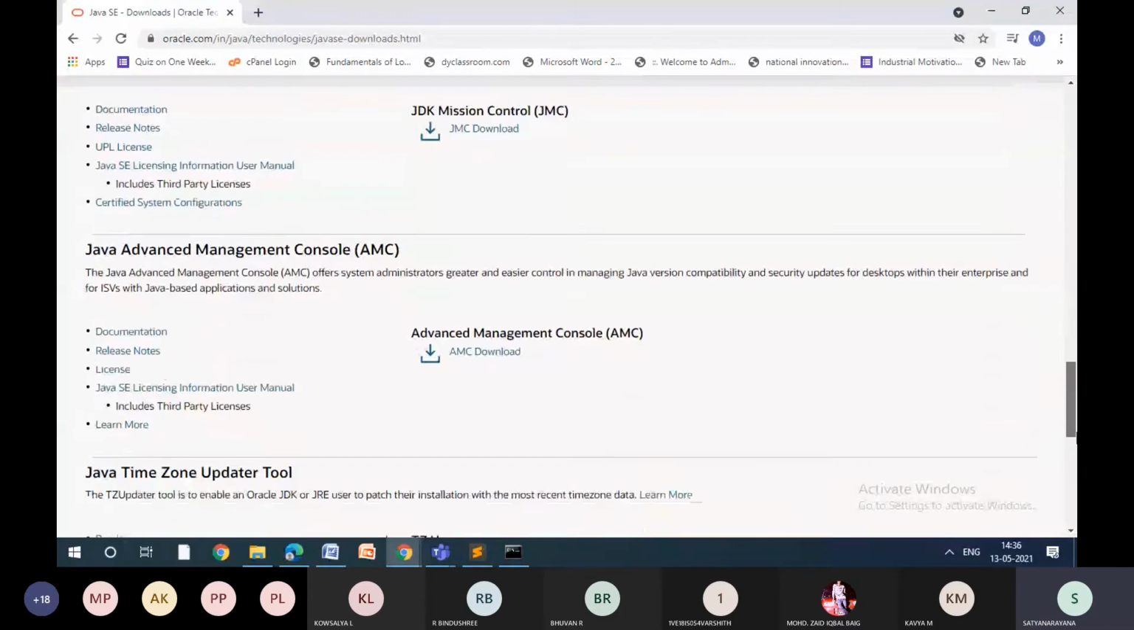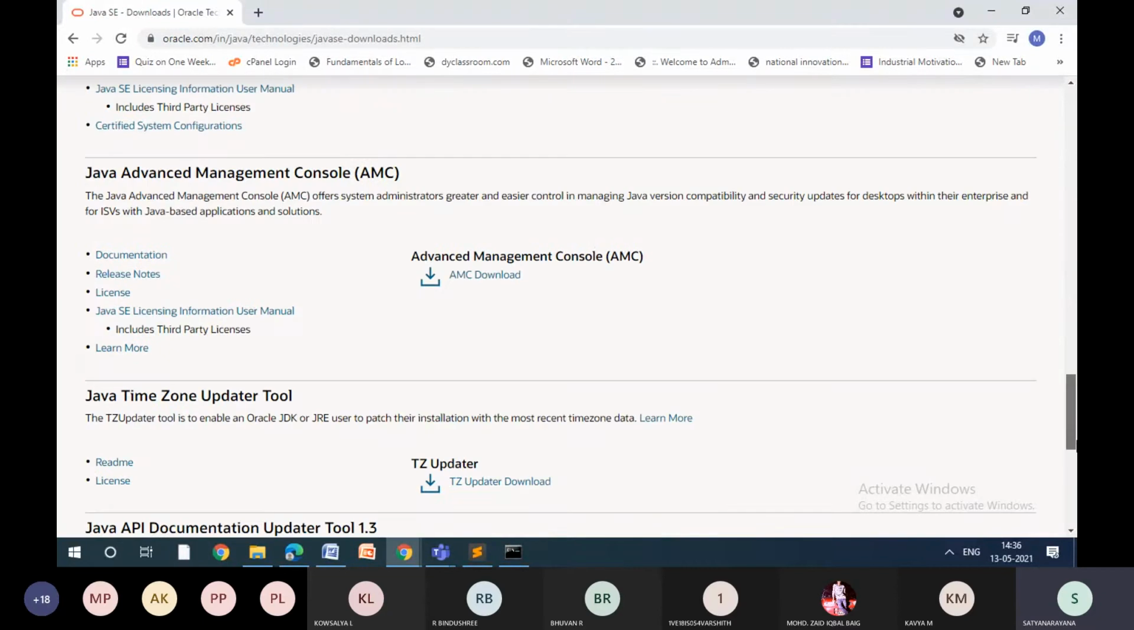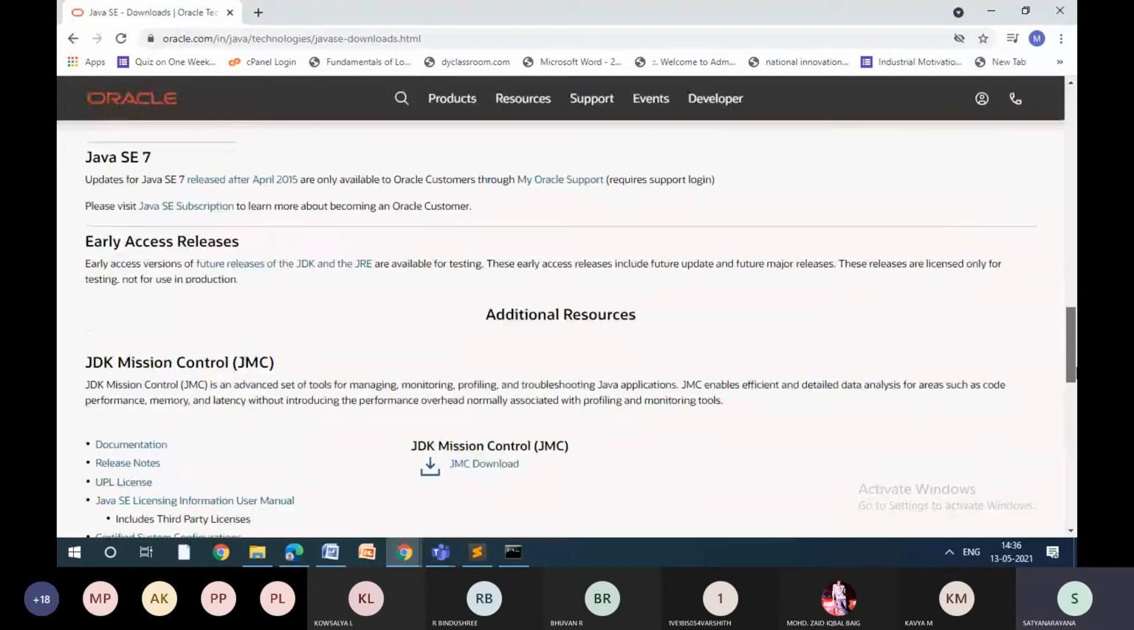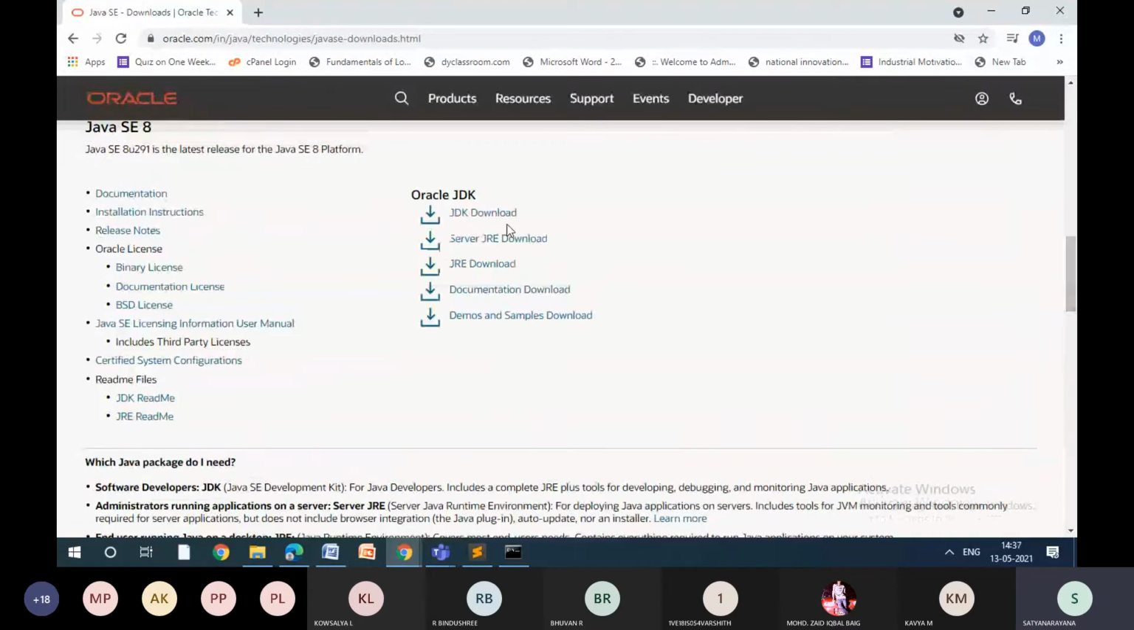Depending on your requirement, but as of now, as per the VTU syllabus, if you download JDK, that is more than enough. You download any of the latest JDK, but I am using a stable version, 1.7 now. After downloading, you will get a file like this.